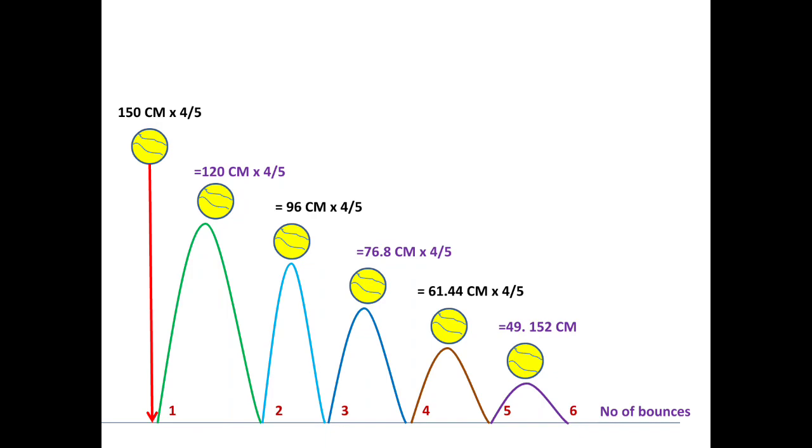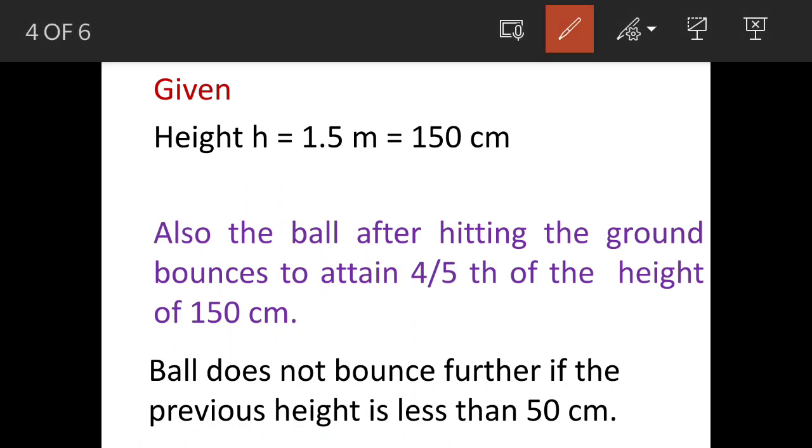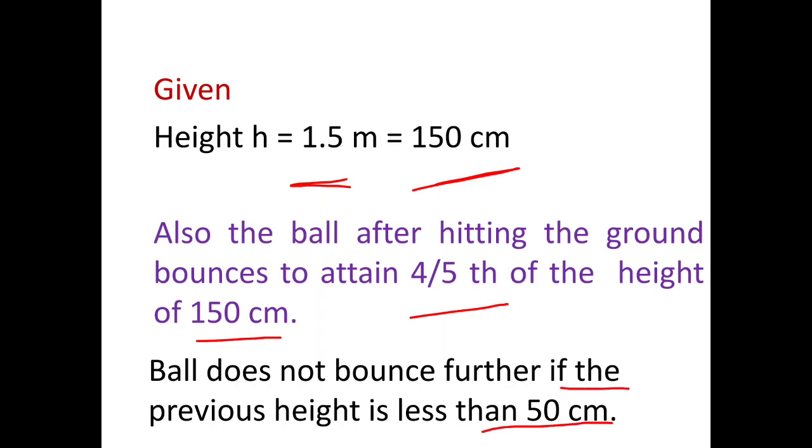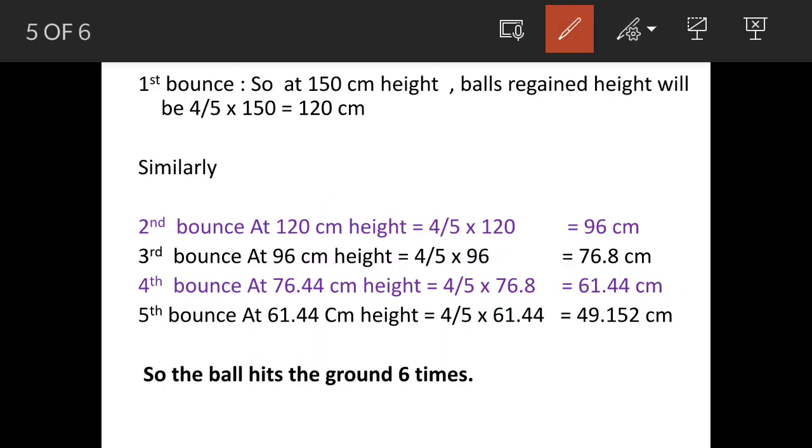Now we'll see these calculations in detail. In the question it is given that the height of the ball is 1.5 meter, that means it is 150 centimeter. Now after hitting, the ball gains a height of 4/5 of the previous height. That means the initial height was 150, so 4/5 of 150 it will gain, and it will not bounce further if the height is less than 50 centimeter. So now we'll see the calculations stepwise.